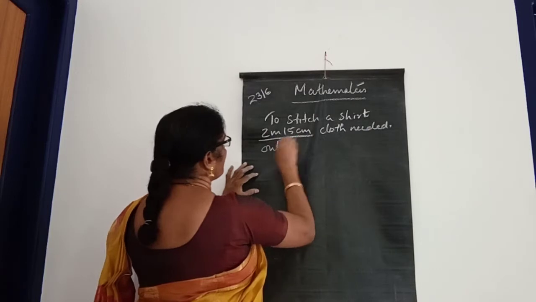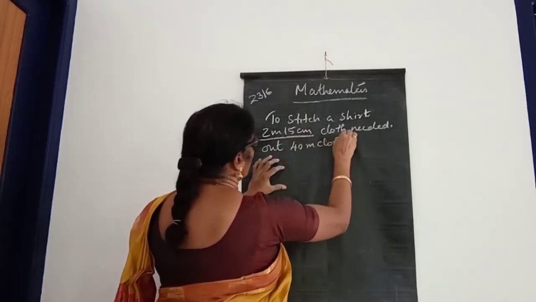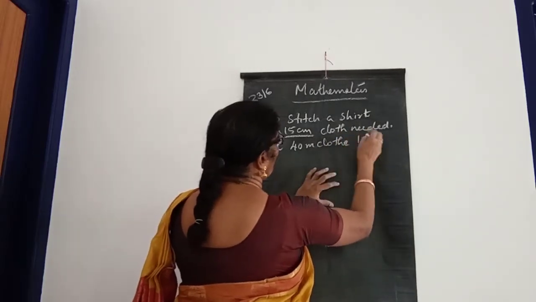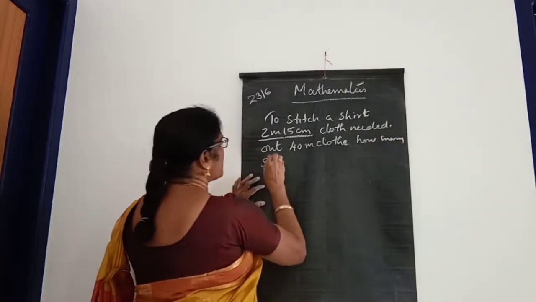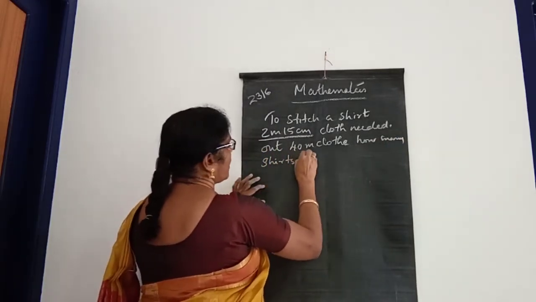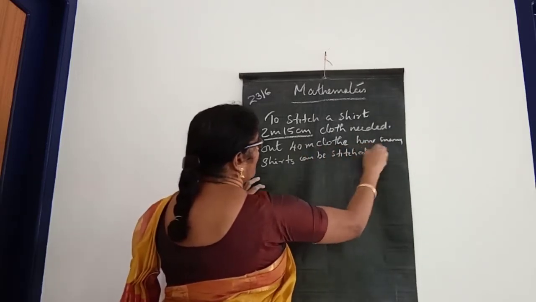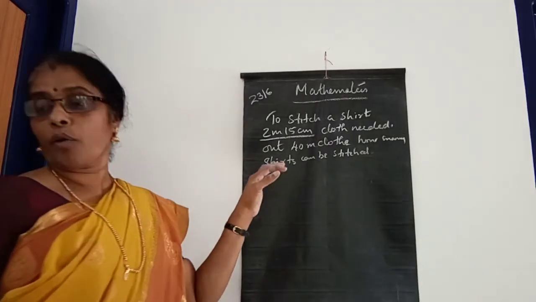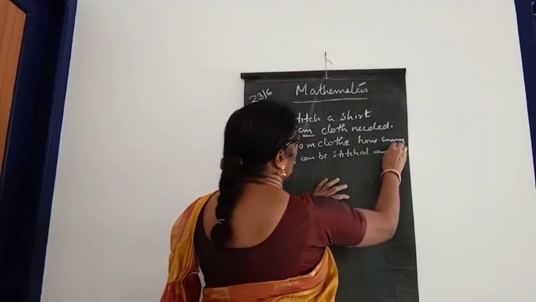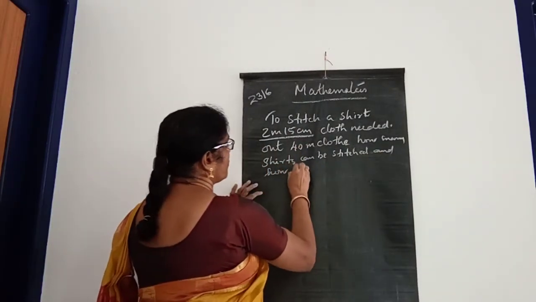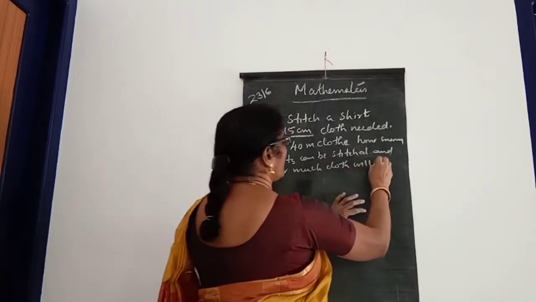Out of 40 meter cloth, how many shirts can be stitched? The question is, how many shirts can be stitched and how much cloth will remain?